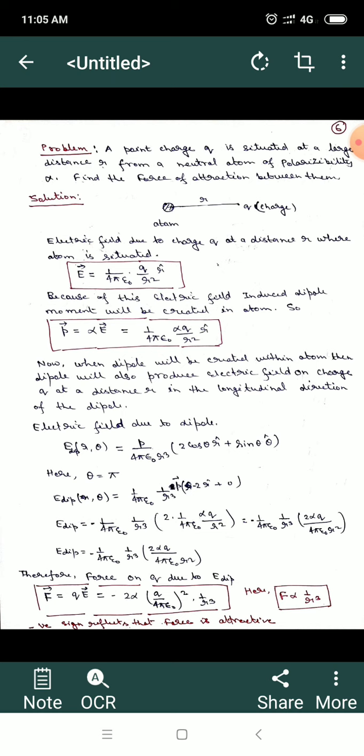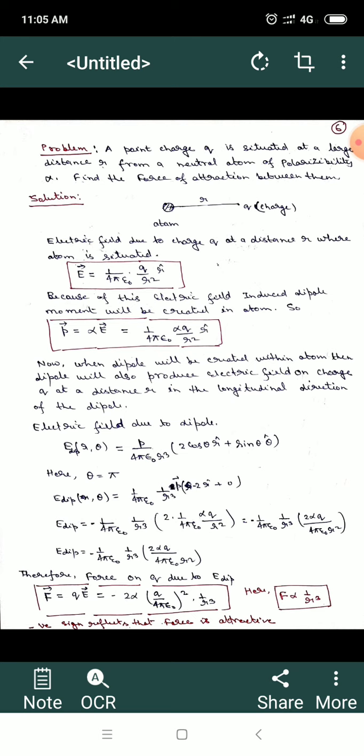So how can we find this? Let us think about that. We know that if an atom has some polarizability, it means one can develop a tiny dipole within the atom, as we have seen in the previous problem. So we have a charge q situated at a distance r from an atom.